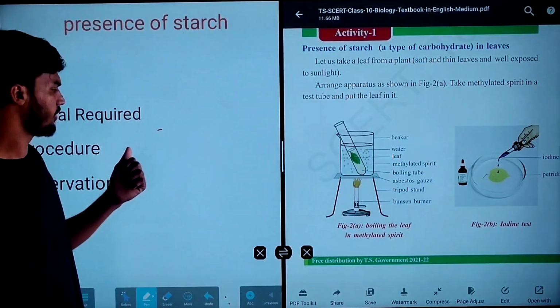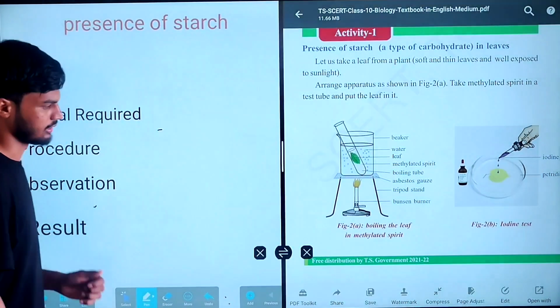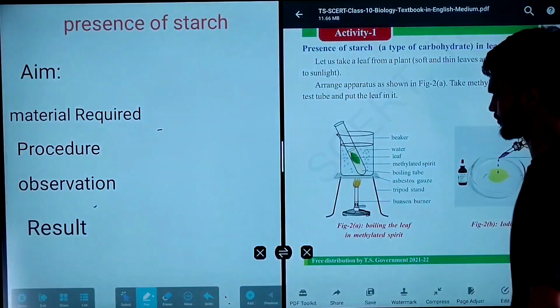Next, the material required is given. Next, procedure, observation, result. So how to do this experiment?